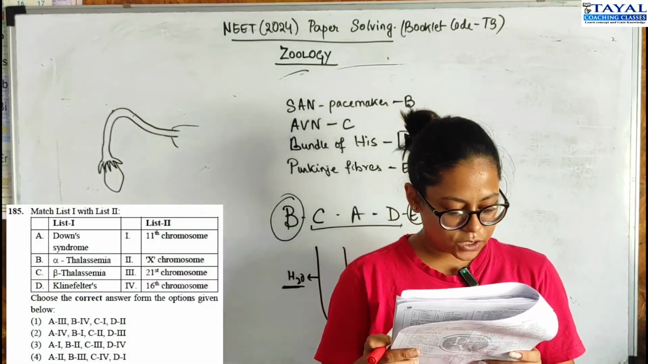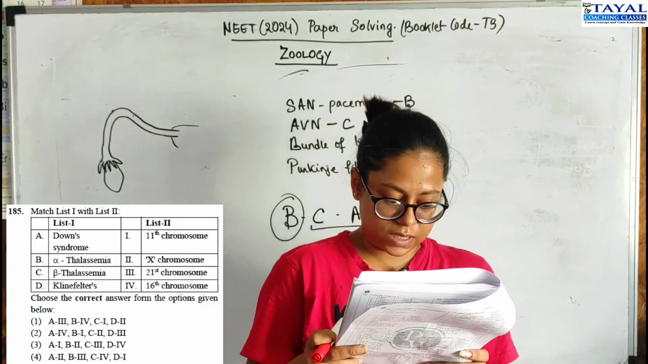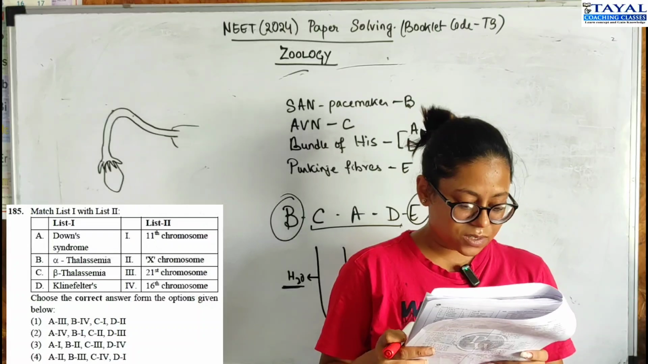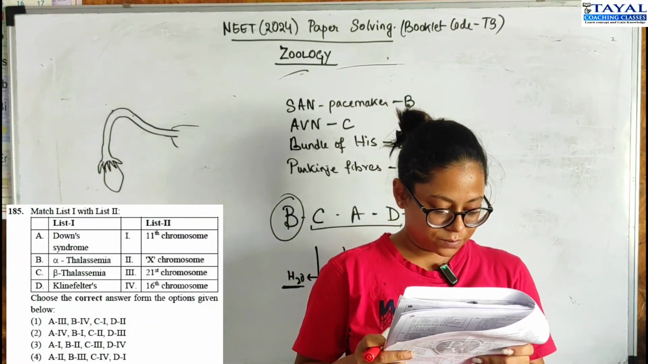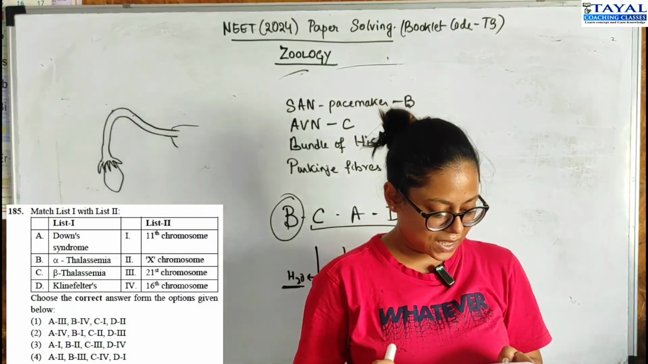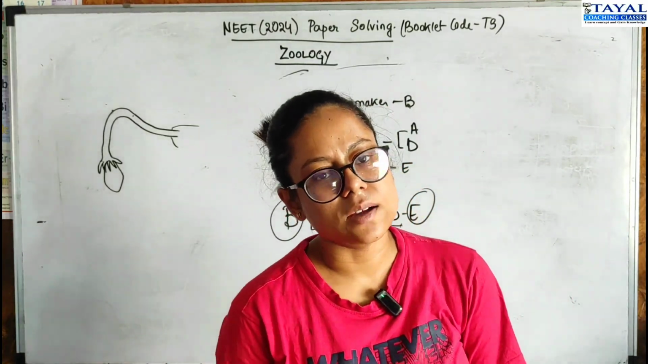185, it's another match the following with diseases, genetic diseases and their causative reasons. Down syndrome is known as trisomy 21. So A is 3, right? Again, only one option with A3, which is option 1. Then that happens to be the correct answer.